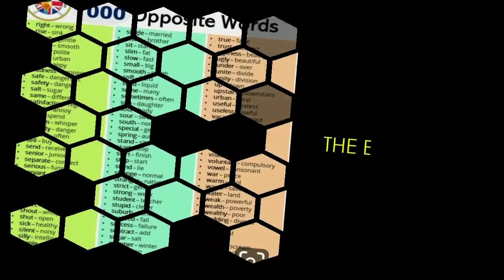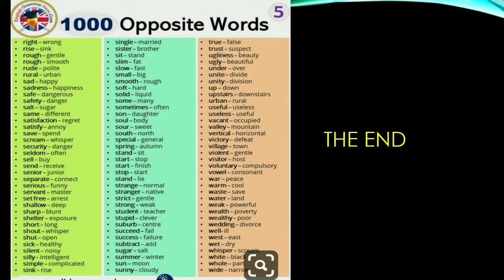So at last, we have to know the conclusion of antonyms. Antonyms are as important as other words in the grammar section, so they cannot be